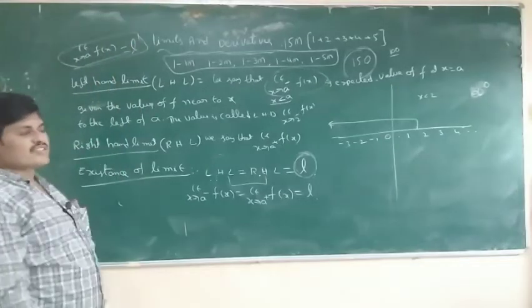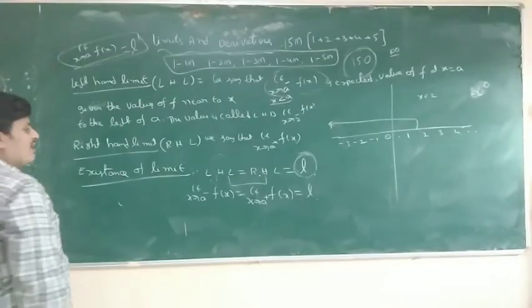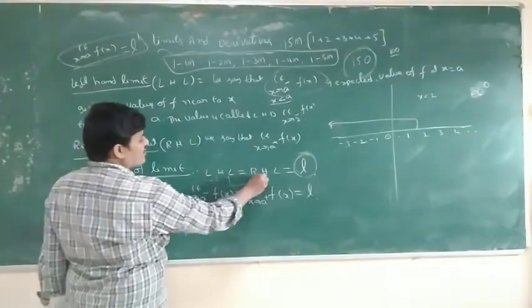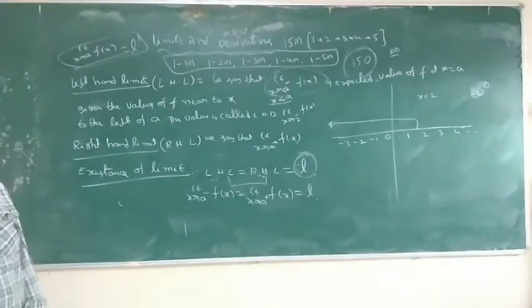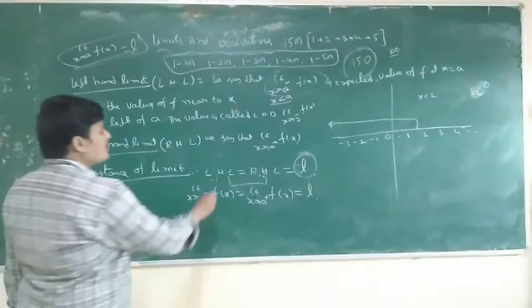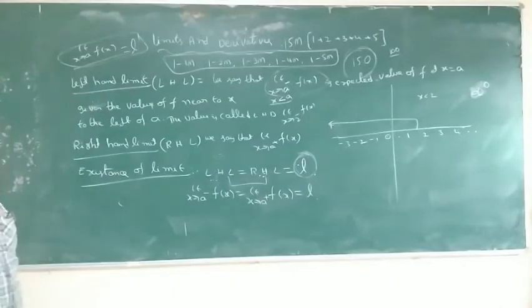When two or more functions are given, you must calculate the LHL, the RHL and the value. When the limit of f(x) is equal to L, the LHL is equal to the RHL is equal to L, and that limit exists.